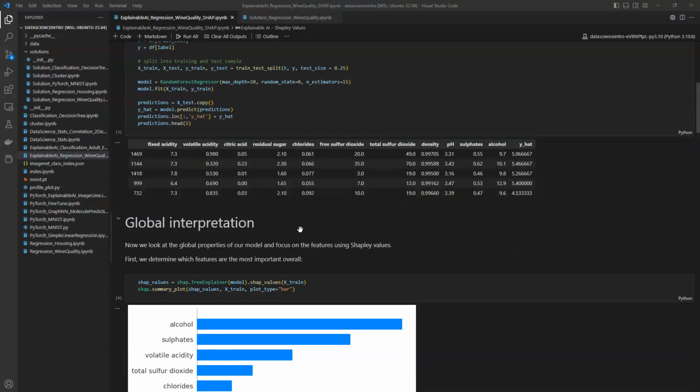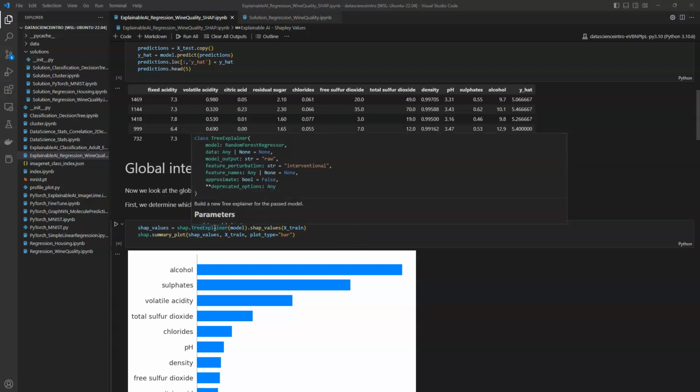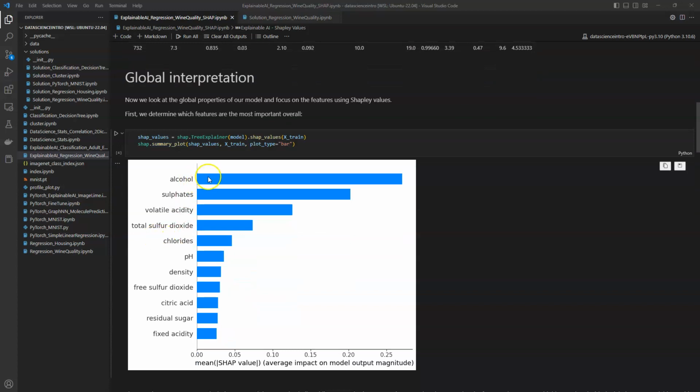First, we look at the global interpretation. Previously, we also looked at the correlation matrix between the variables in the data frame, and now we use the model and ask the model, so to speak, which of these variables are the most important ones. So we use the SHAP TreeExplainer because we had a random forest regressor, and ask for the Shapley values on the training dataset. And then this package provides a nice convenience function to plot those. Unsurprisingly, those variables which are most highly correlated with the target variable also have the most predictive power, and they are also the most important ones for our regressor.